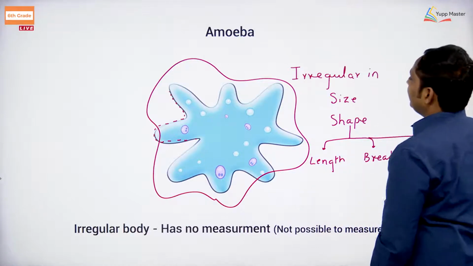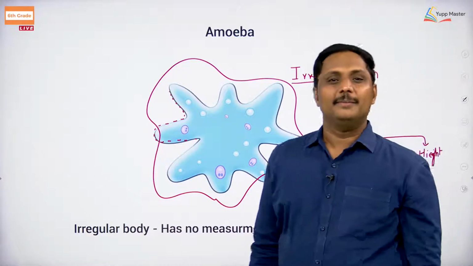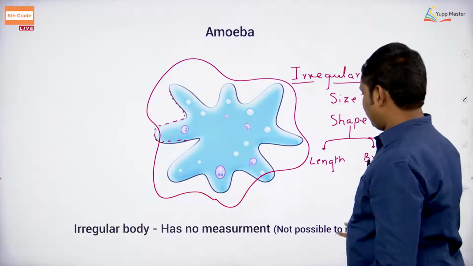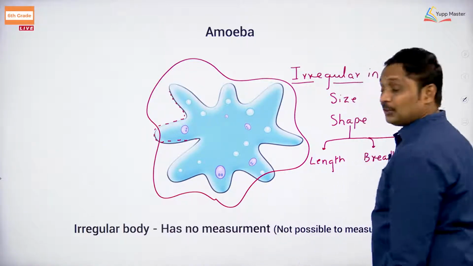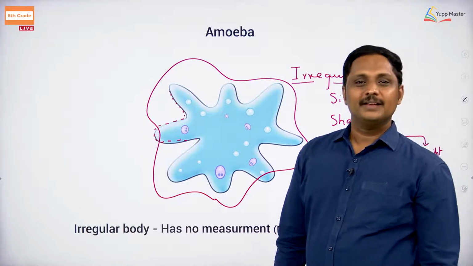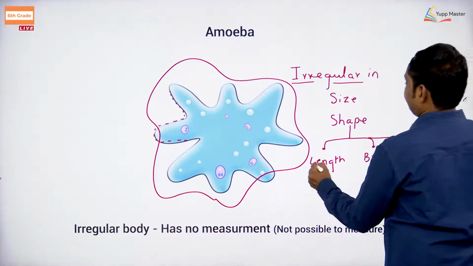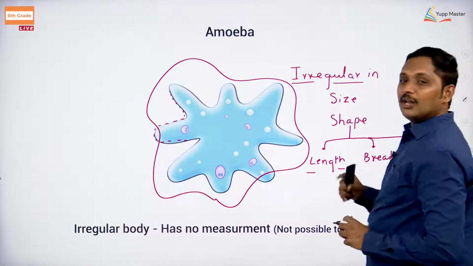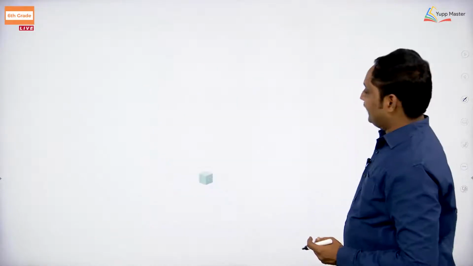Now, irregular bodies: measurable or not? We can't measure. What do you mean by regular body? With respect to size, shape, length, breadth, height, all are going to be symmetrical. It's easy. Let's see that.